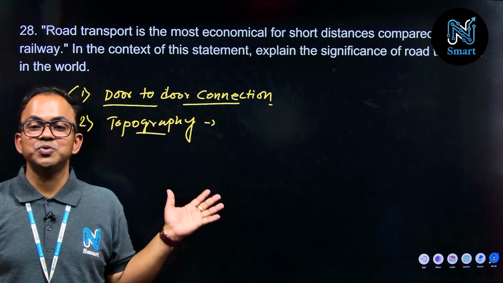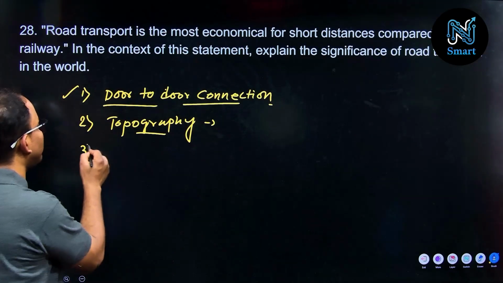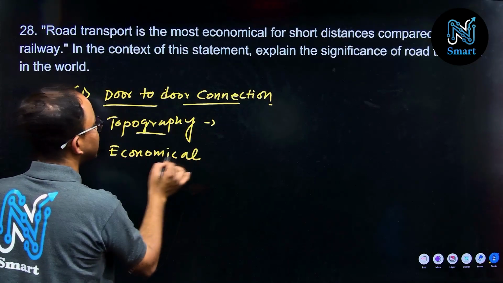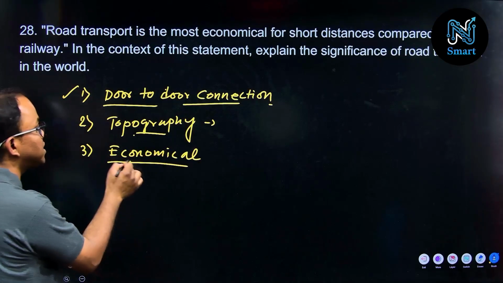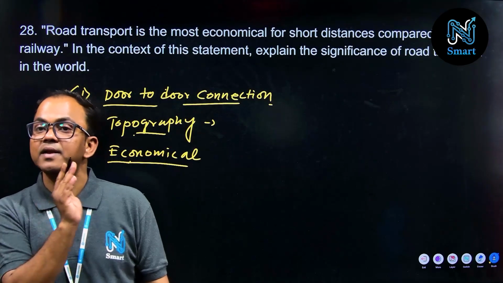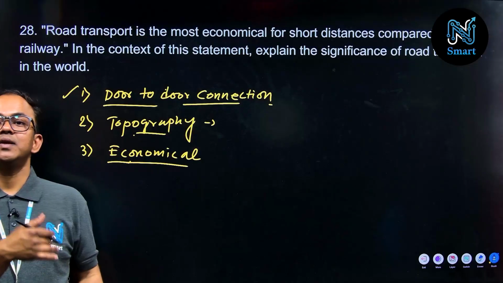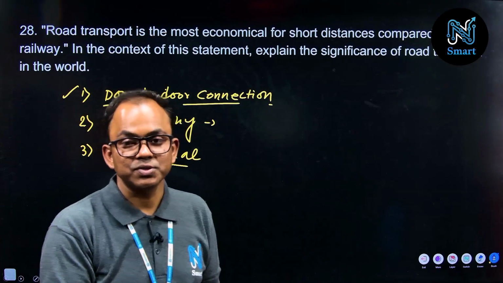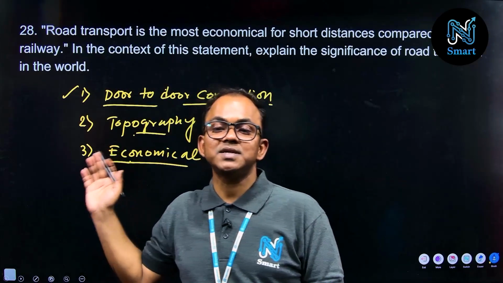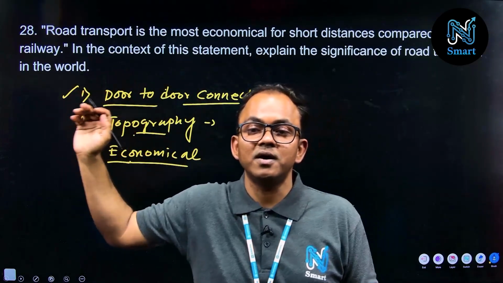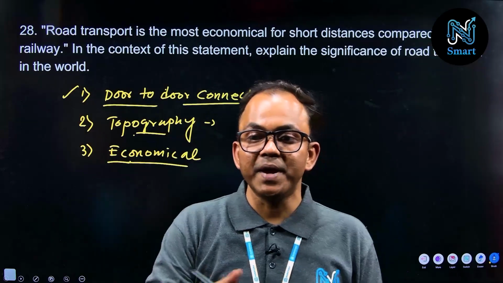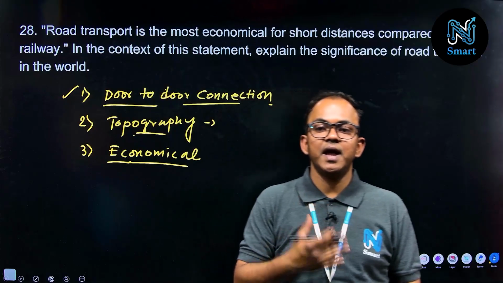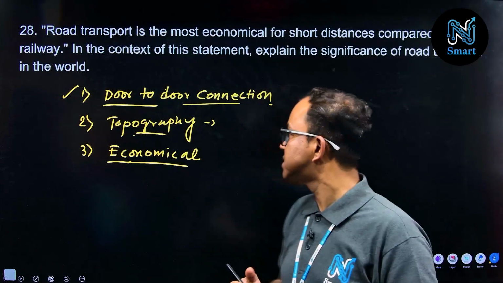And the construction of road is economical also. How? The initial investment of road construction is very low compared to railway lines and airports, etc. We can highlight that fact also, right? So here you have to justify how this is economical for short distances compared to railway. That is the main priority here, and we have to explain all the points, right?